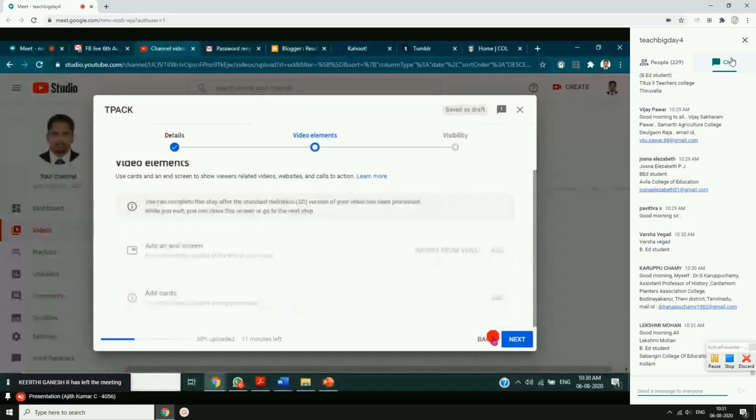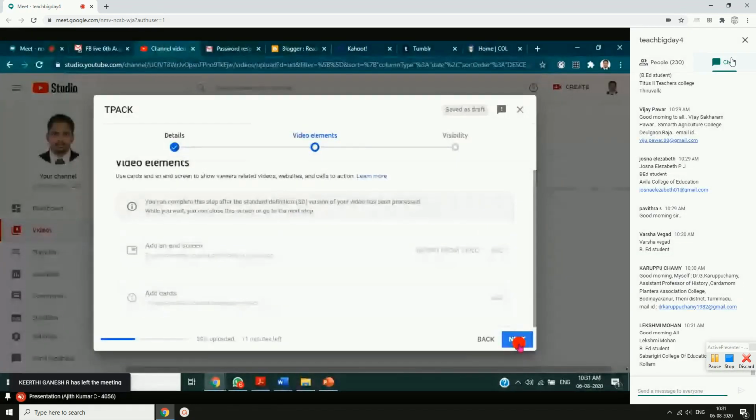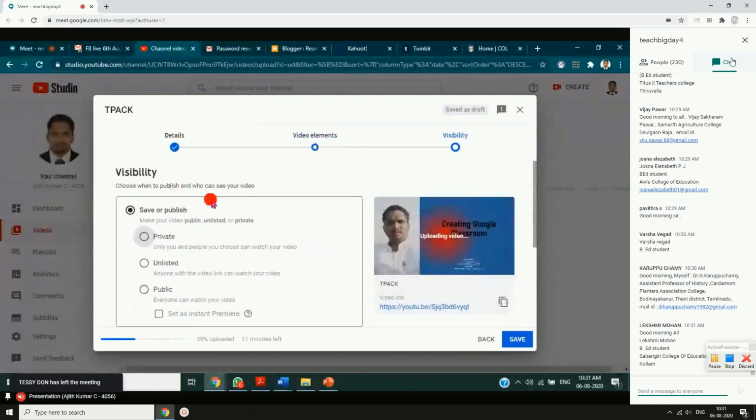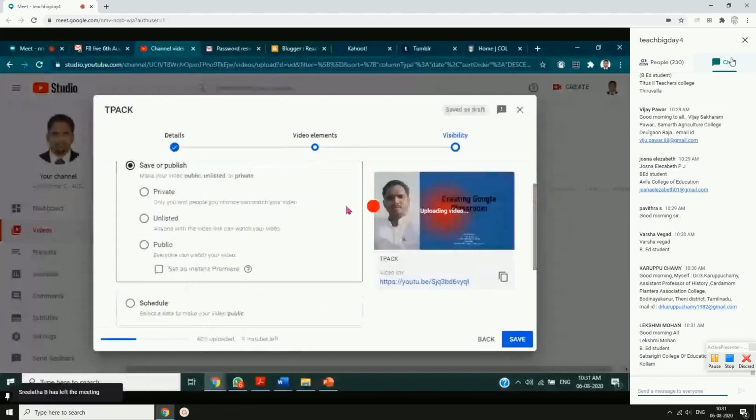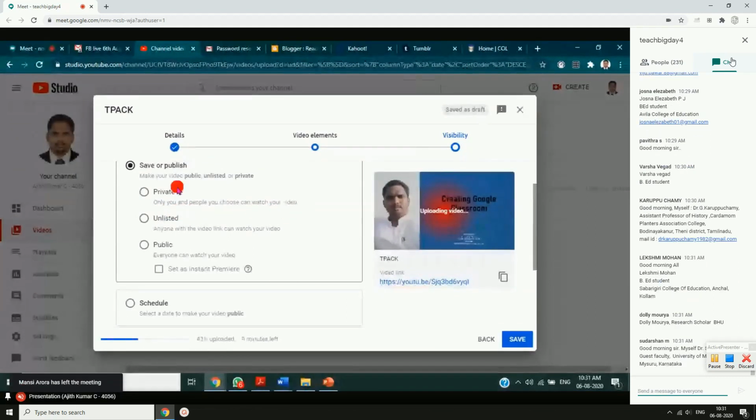I'll click again on next. Now when you are going to publish your video, you will get again two or three options, like whether you want to make it private. You can see the description: only you and people you choose can watch your video. So if you want a private video, you choose this circle.